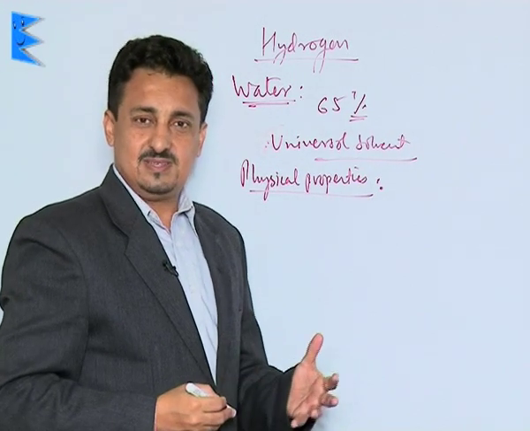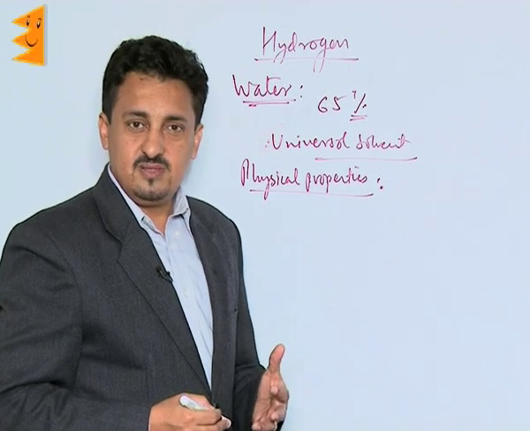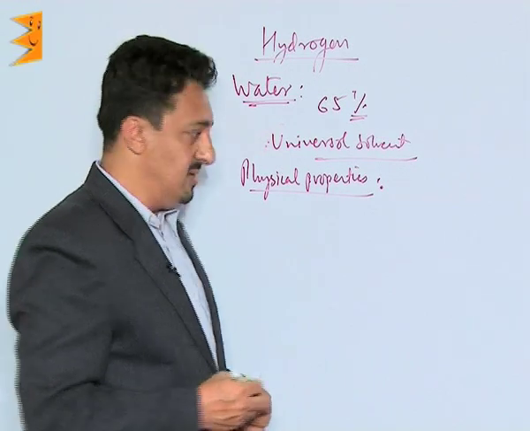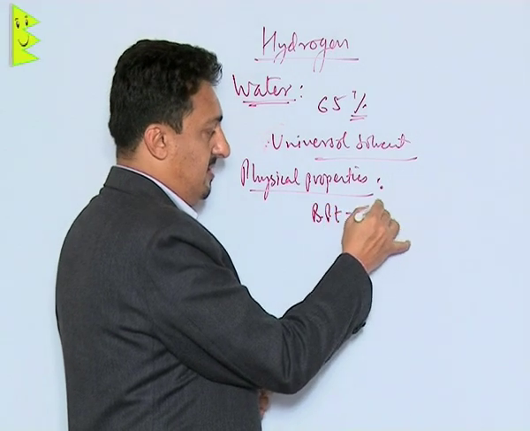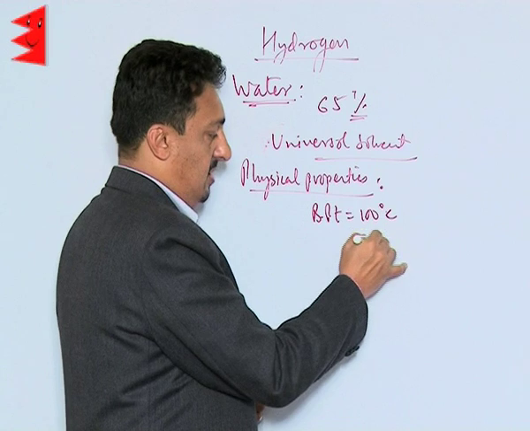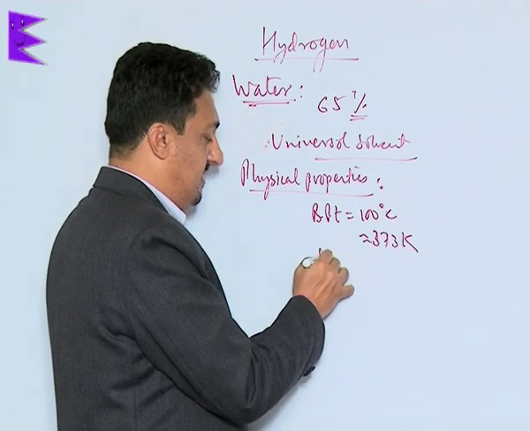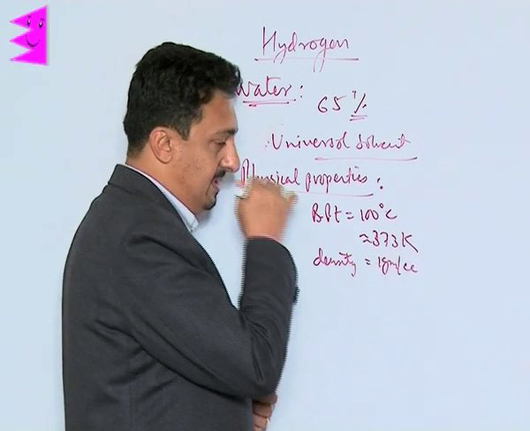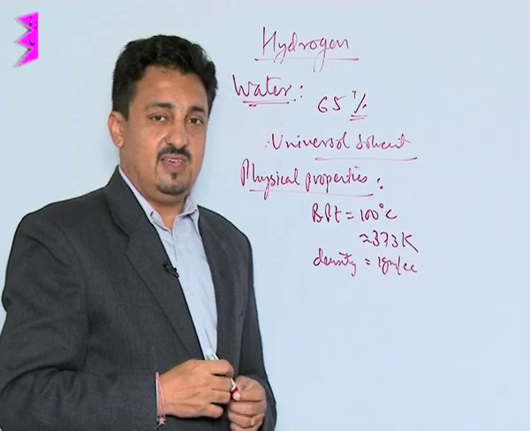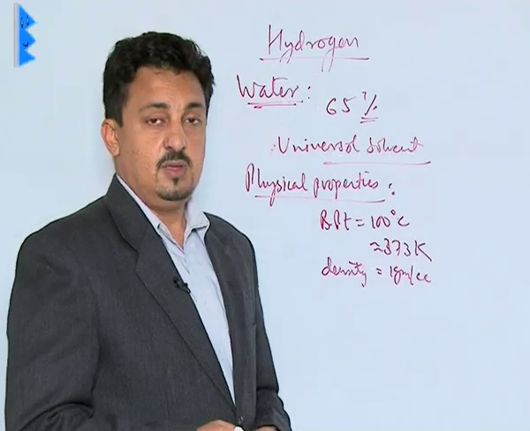It's a colorless, almost tasteless liquid, which is actually having a boiling point of 100 degrees Celsius or 373 Kelvin, and density of 1 gram per cc at the usual normal temperature and pressure.